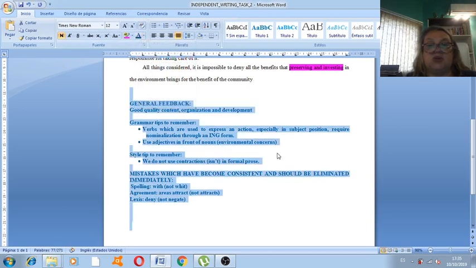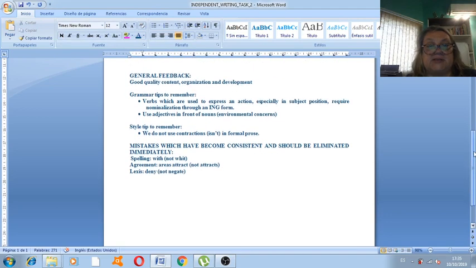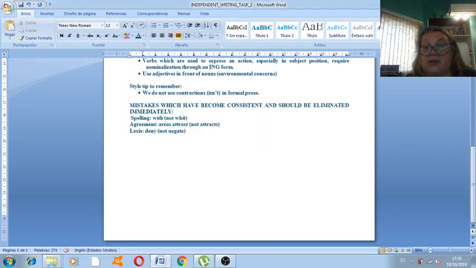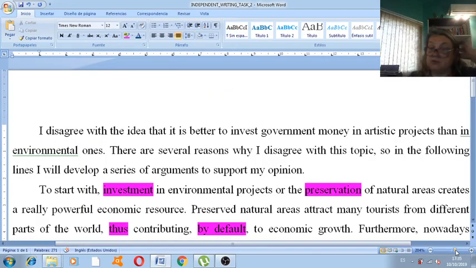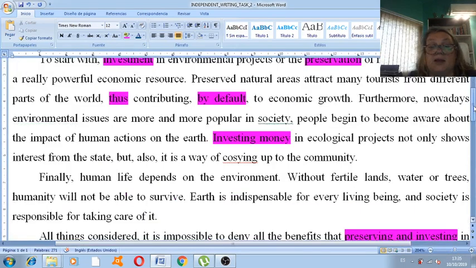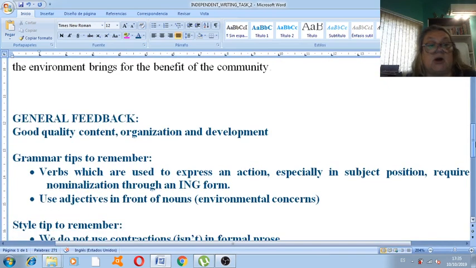All right, so what can we say as a general feedback, let's say? Well, if I had to assess this text, in terms of giving you my general feedback, I would say the good points about the text are the good quality content. This is something that is consistent with you.